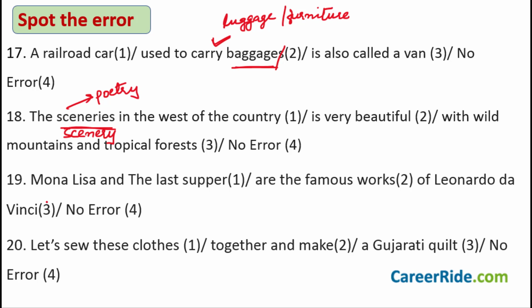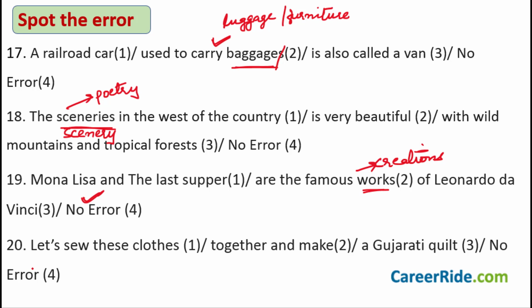Coming to the 19th one, Mona Lisa and The Last Supper are the famous works of Leonardo da Vinci. The first part of the sentence, Mona Lisa and The Last Supper. These are the names of 2 creations of Leonardo da Vinci. So there is no mistake in the first part. Are the famous works. This word works here, it means creations. We have seen this type of a sentence in one of the previous slides. So are the famous works of Leonardo da Vinci is what the sentence is trying to tell you. So actually there is no error in this sentence.